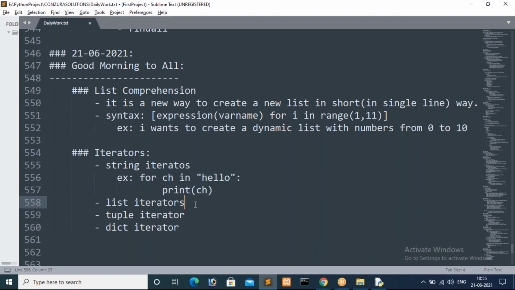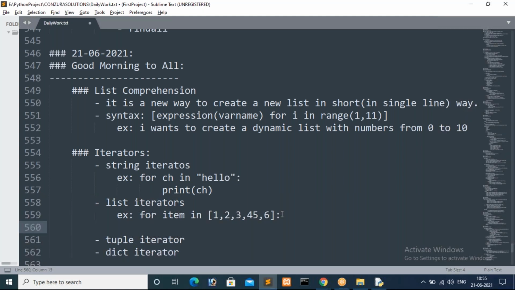In the same way, we already know the list iterator. How can we write a list iterator? I gave examples for all, guys. For item in list, here we specify 1, 2, 3, 4, 5. Now tell me how many times this will iterate. Here we have the example for list iterators, print item. How many times will this iterate? 5 times only. What is the value inside item in the third iteration? 3 only. Absolutely.